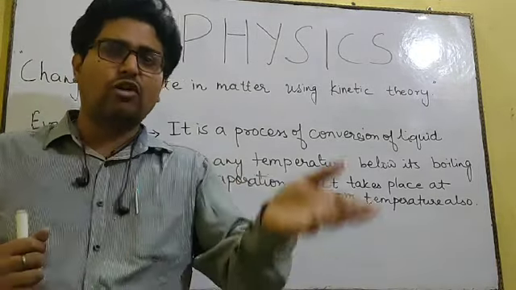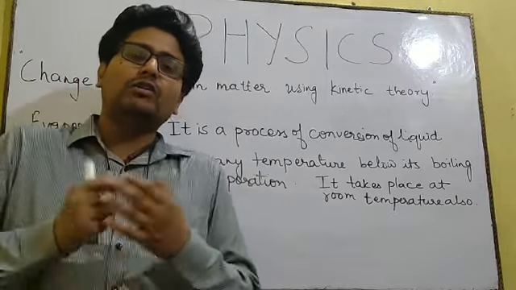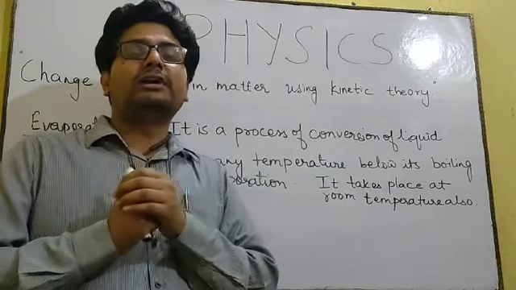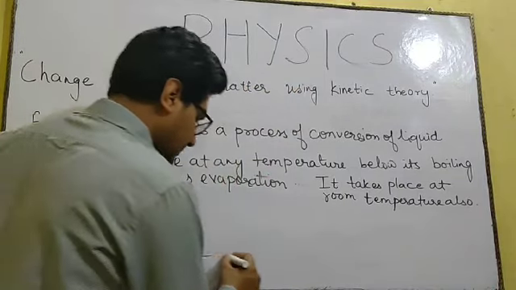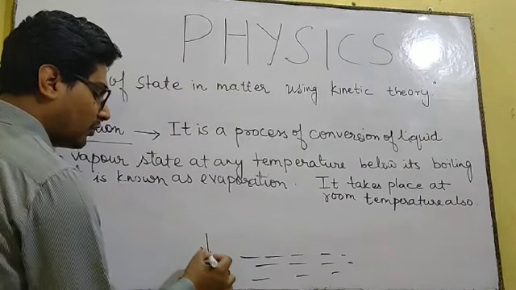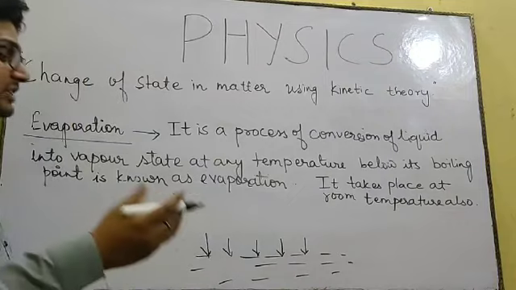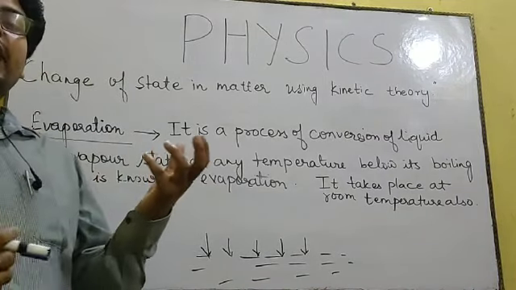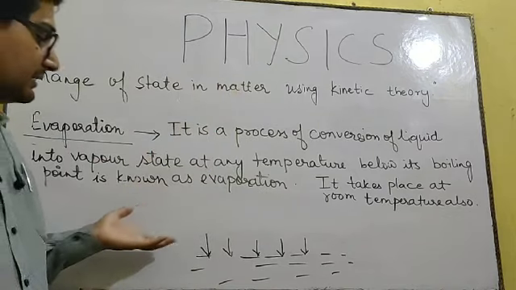This basically happens when you throw some water on the floor, and after some time you find that the water has disappeared. How has the water disappeared? Maybe the above layer of the water must have gained the heat energy from the surrounding, because the water is spread everywhere. So the top layer of water will start gaining the heat energy from the surrounding, and slowly and slowly it will convert into gaseous state or vapor state, and it will disappear or rise up.